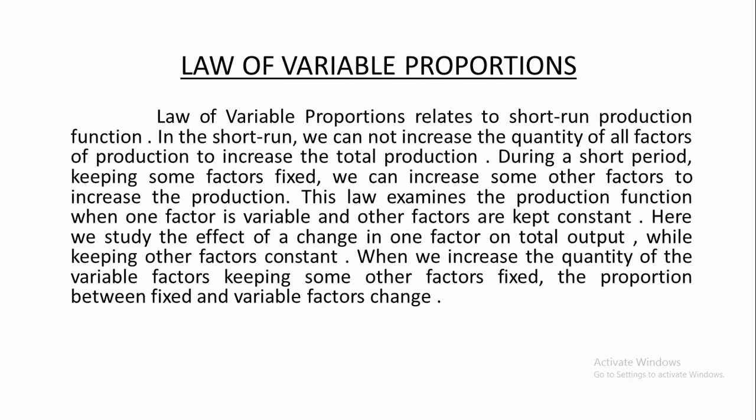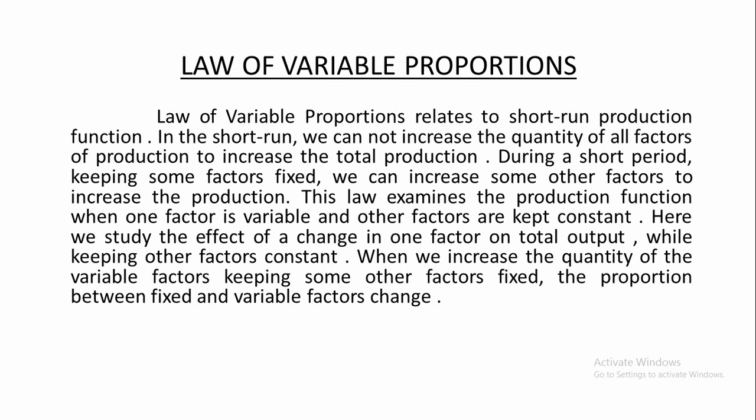This is the law of variable proportions. It examines the production function when one factor is variable and other factors are kept constant. Keeping some factors fixed, when the size of one factor is changed, the proportion between fixed factor and variable factor will change.